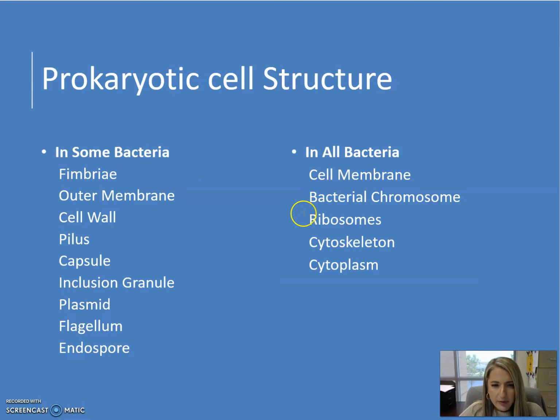So these are the various prokaryotic structures that we're going to be going over in this lesson. These are the structures that are found in all bacterial cells. All bacterial cells need these structures for baseline survival. And then these structures over here are the more advantageous structures. Some bacteria have them, some bacteria don't. Those bacteria that have these structures typically have some type of an advantage. But we'll talk about all these structures throughout the course of this lesson.